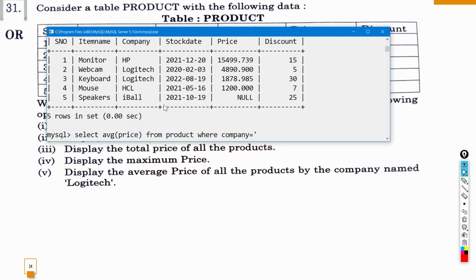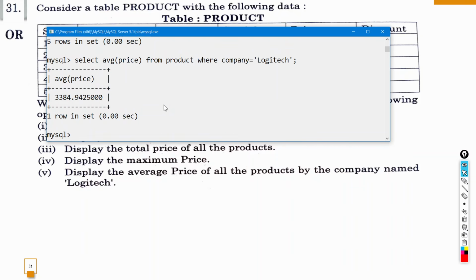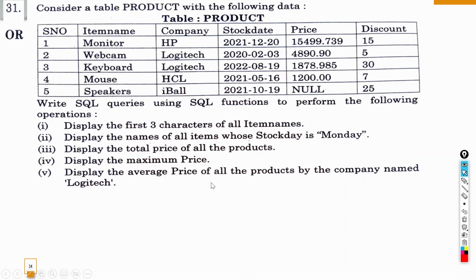and then single quotes या double quotes में you can put Logitech, okay, and then a semicolon. So it will display the average price of only Logitech products. ठीक है. So these were the 5 answers.